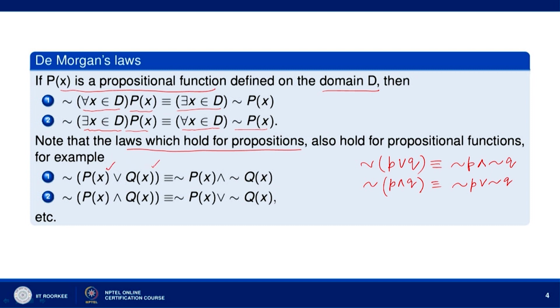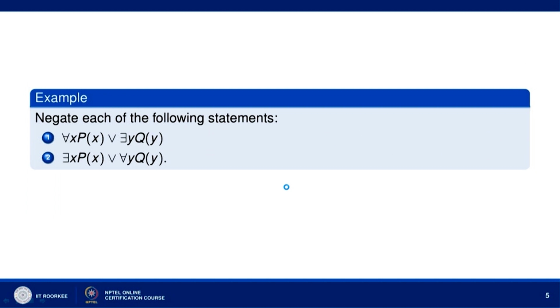So, if p x and q x are two propositional functions, then negation of p x or q x is equivalent to negation of p x and negation of q x, and negation of p x and q x is equivalent to negation of p x or negation of q x. Let us discuss an example. Let us determine the negation of each of the statements here.